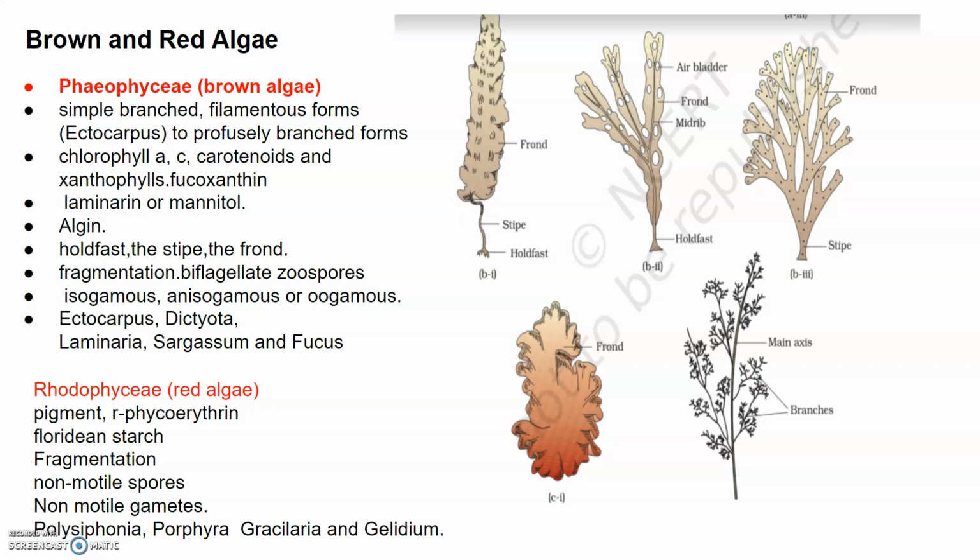Vegetative reproduction again takes place with the help of fragmentation, and they reproduce asexually by non-motile spores, and sexually also by non-motile gametes. Now sexual reproduction is generally oogamous and is accompanied by post-fertilization developments, and the common members are Polysiphonia, Porphyra, Gracilaria and Gelidium. Now in the diagram you can see these examples of red algae. This is Porphyra and this is Polysiphonia.